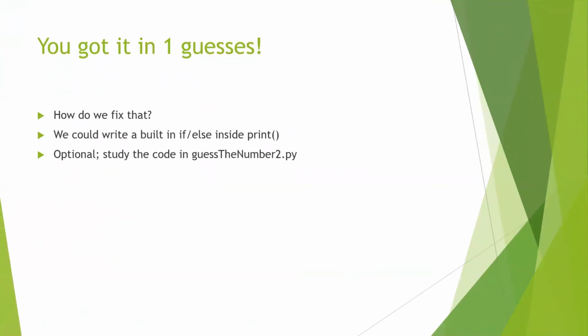So you might have seen at the very end of this coding session that we sometimes have this weird phrase, you got it in one guesses. And how can we fix that? Well, we could write a built-in if-else inside the print command. This will be optional, but I have the code written out, and you can study the code in guessnumber2.py.